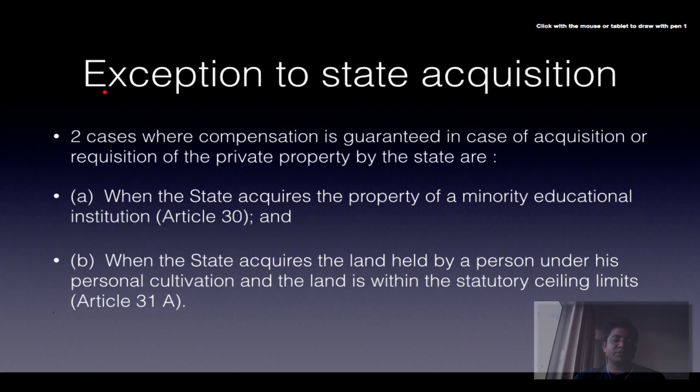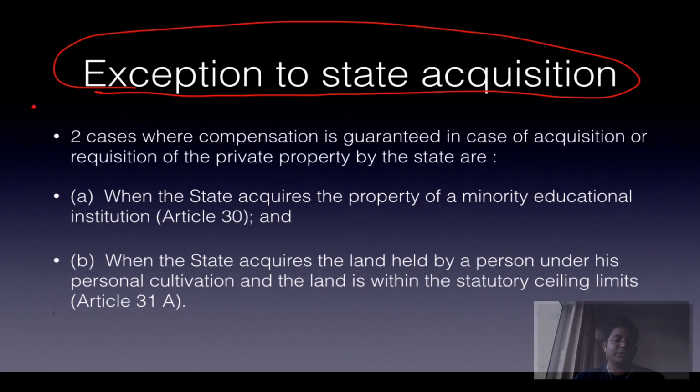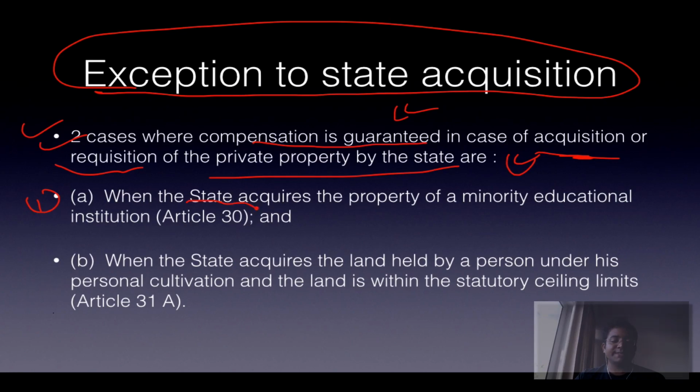What is the exception to the state acquisition? These are the two cases where compensation is guaranteed in case of acquisition or requisition of private property by the state. First point is when the state acquires the property of a minority educational institution under Article 30, and secondly, if personal cultivation land is acquired and it is within the statutory ceiling limits under Article 31A.